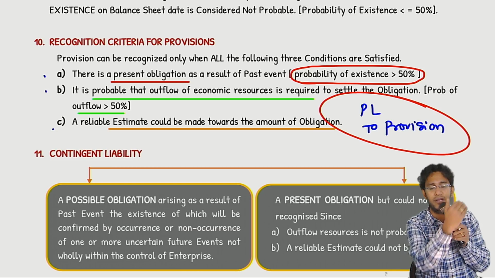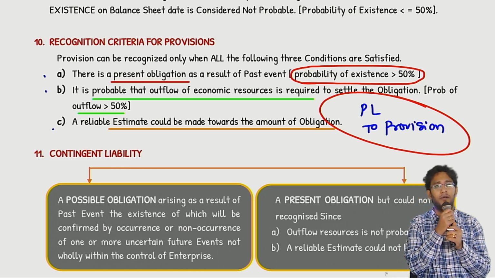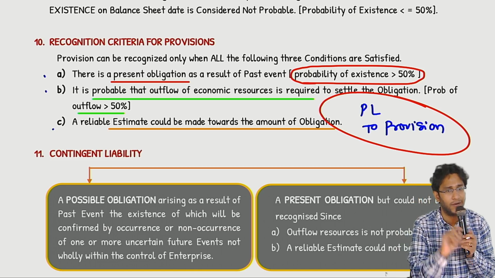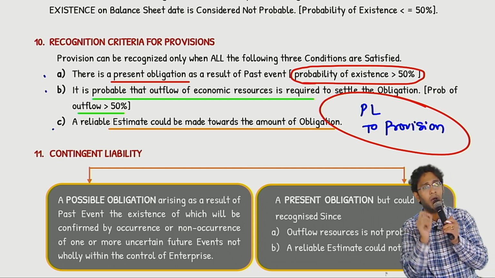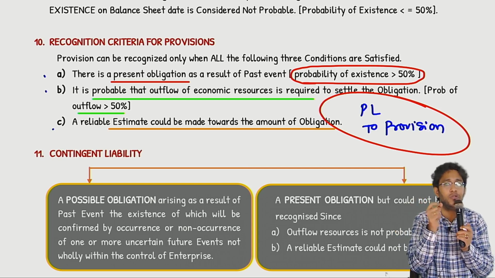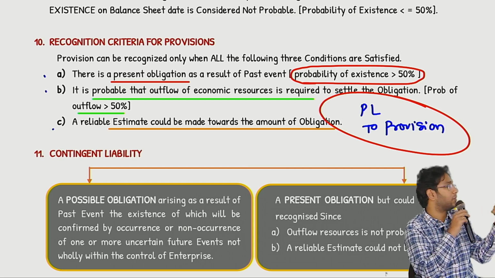If you observe, these 3 points are nothing but definitions. Present obligation is the definition of liability. Outflow of resources is also the definition of liability. What is the provision definition? Provision is a liability with uncertain amount or timing. Since there is uncertainty, you should be able to reliably estimate and measure the amount of the obligation. Therefore, the 3rd point is given.